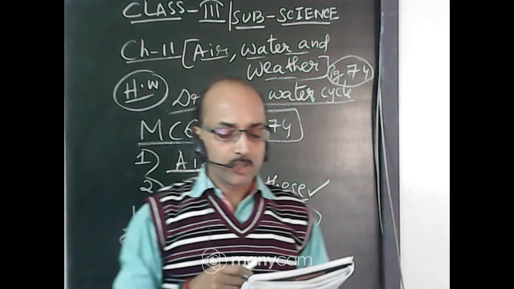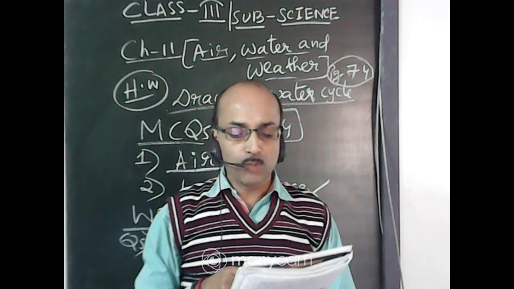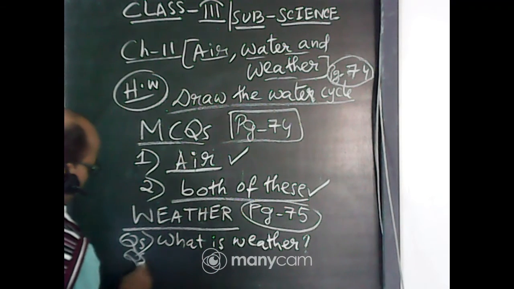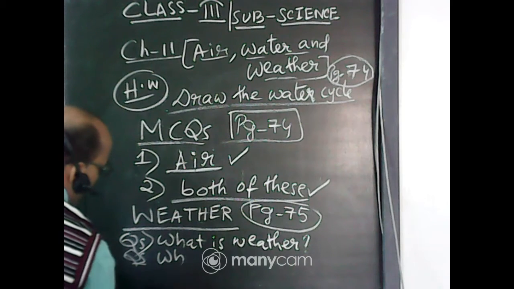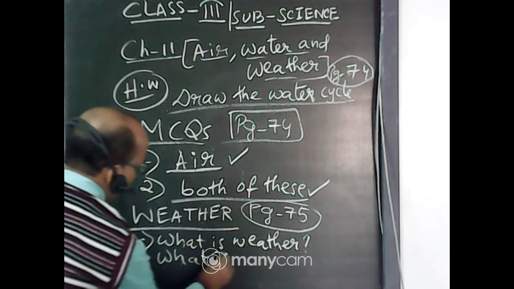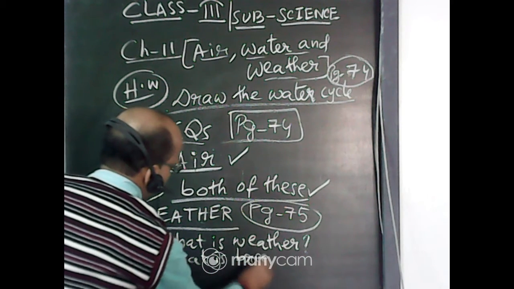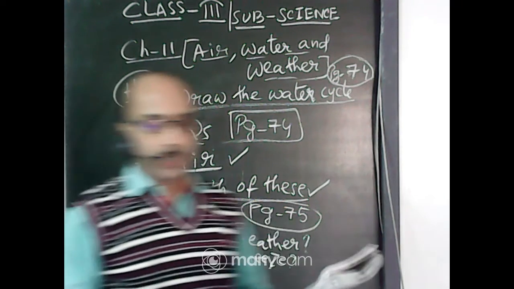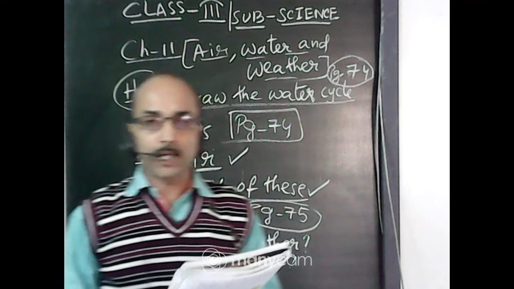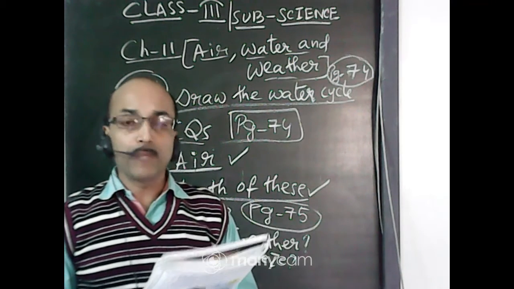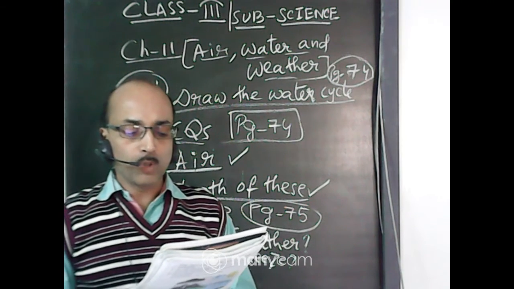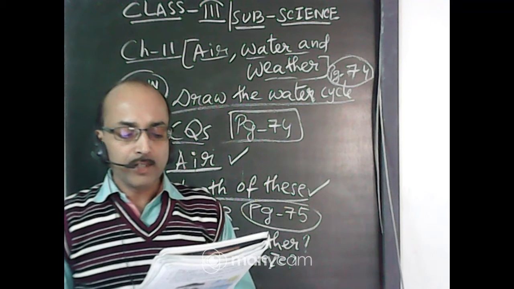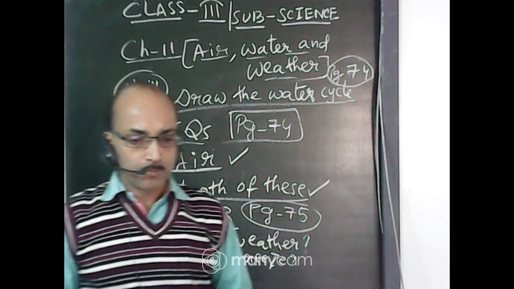Now wind. Soft and gentle wind is called breeze. So the next question is, what is breeze? Soft and gentle wind is called breeze. You can underline here: it makes the weather pleasant. When wind blows at a very high speed along with thunder, lightning and rain, it is called a storm.